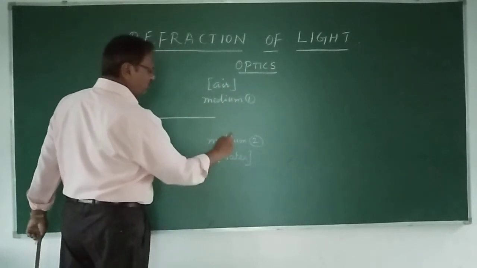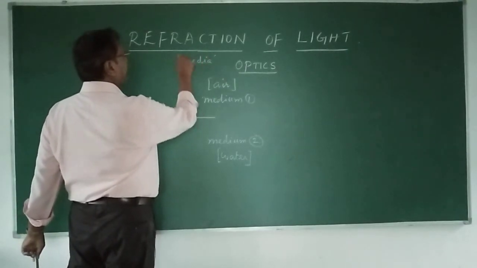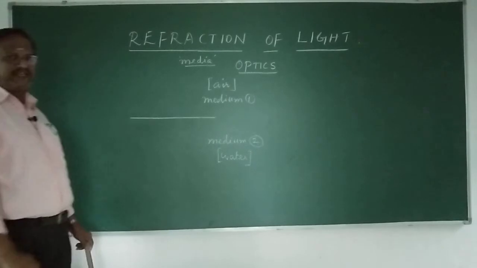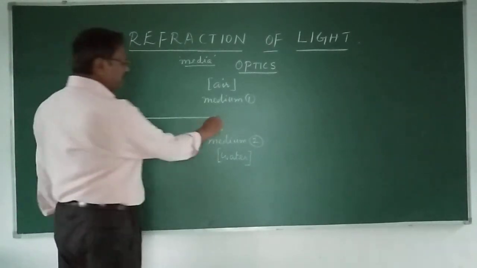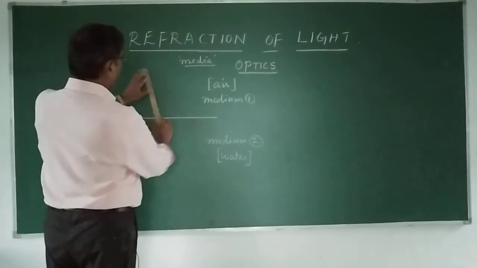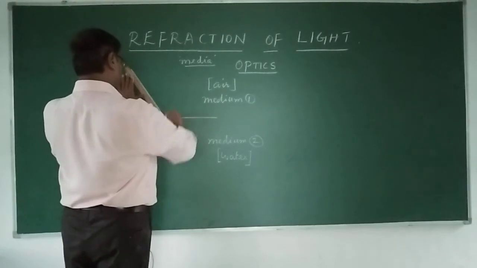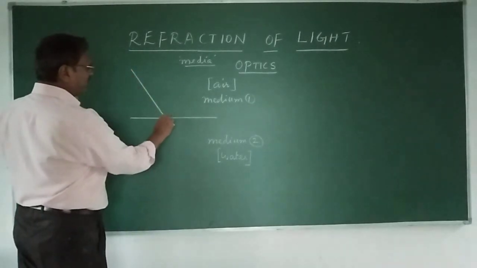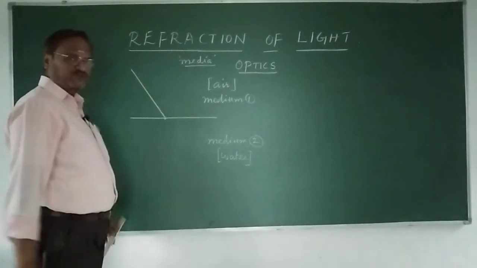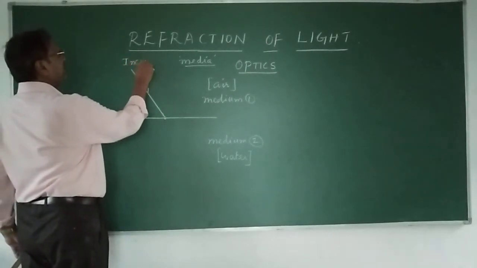We also use the plural of medium, which is media. So this is the boundary, this is the interface. When light travels from the first medium and strikes at the point of incidence, this ray is called the incident ray.